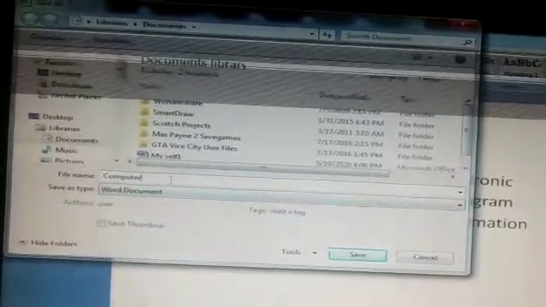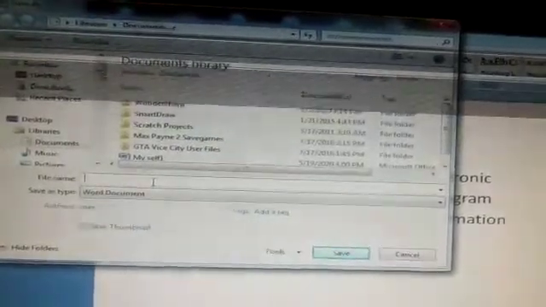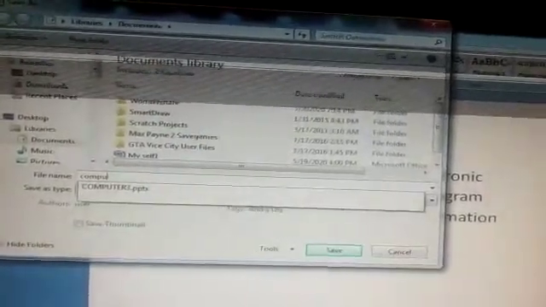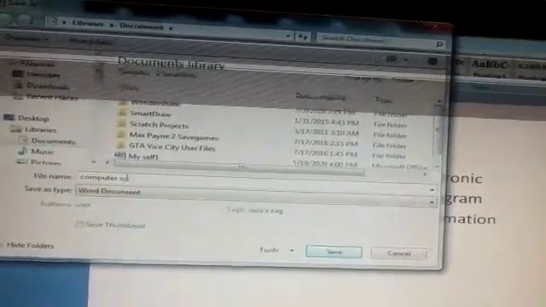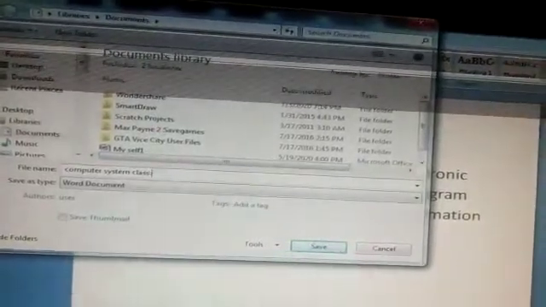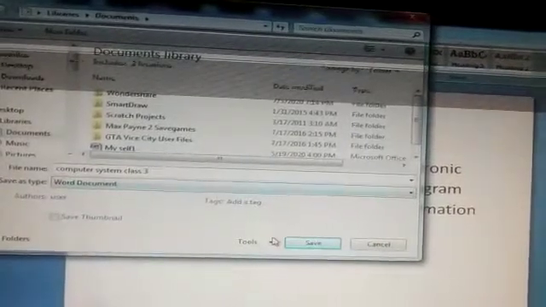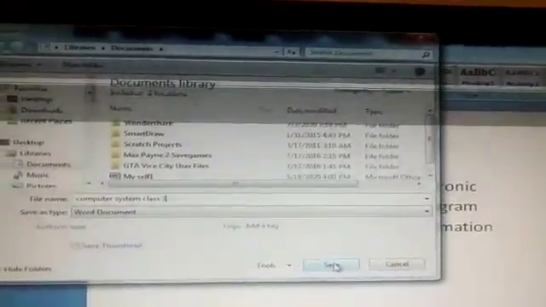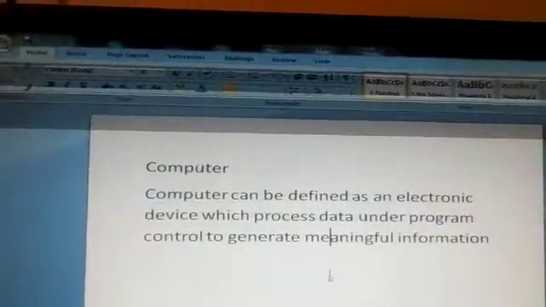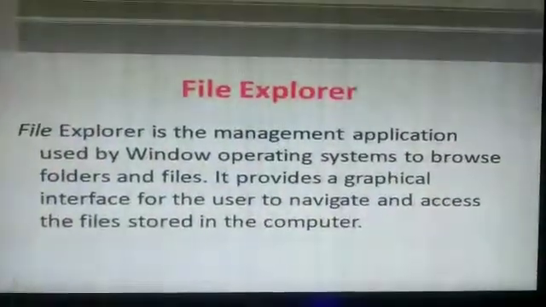Here we will give a name to this file: computer system class 3. Then we will click on the Save option. Now our file will be saved. Now you can see here the name of the file is computer system class 3. In this way we can save a document in Word.